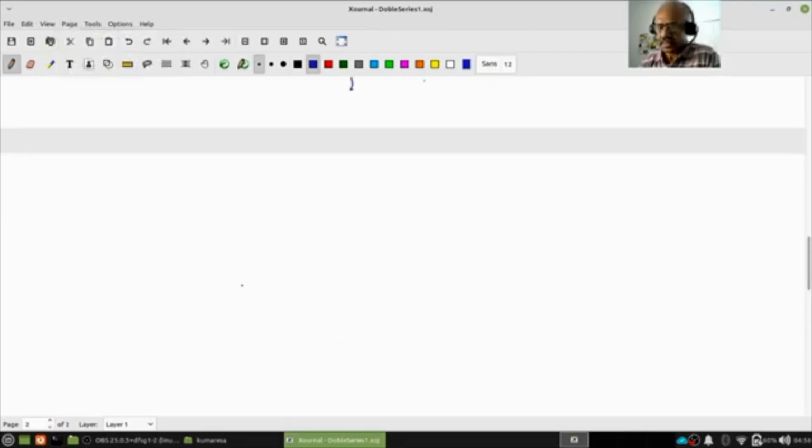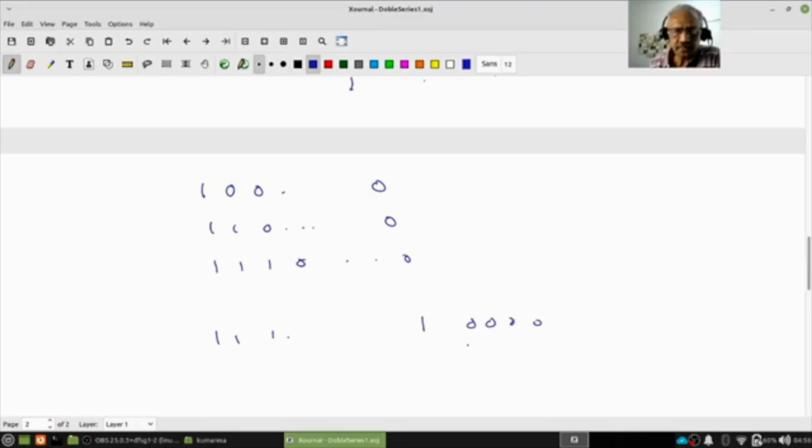Now let's look at some so-called counterexamples, just to have an idea what kind of objects we are dealing with. Suppose we look at this sequence: 1 0 0 0, then 1 1 0 0 0, next 1 1 1 0 0 0, and here 1 1 1 1, after that 0 0 0 0, and so on.